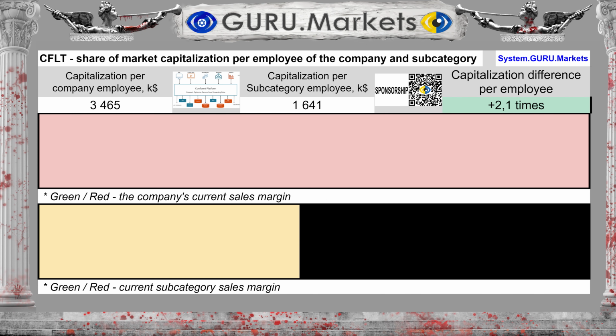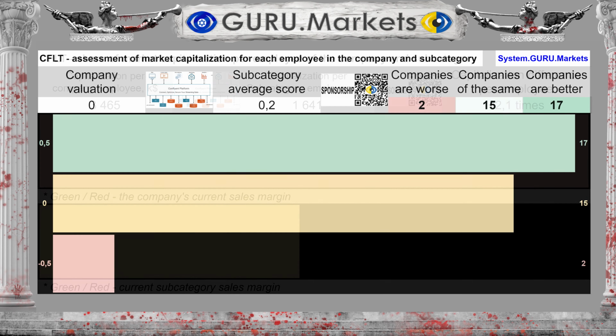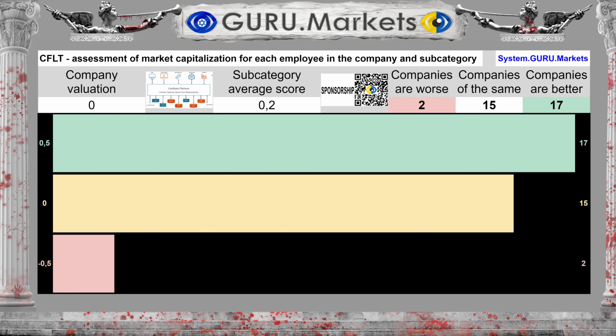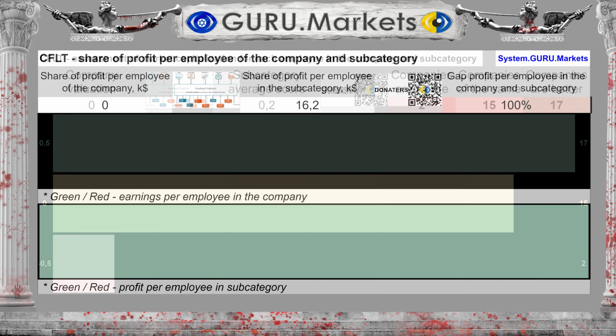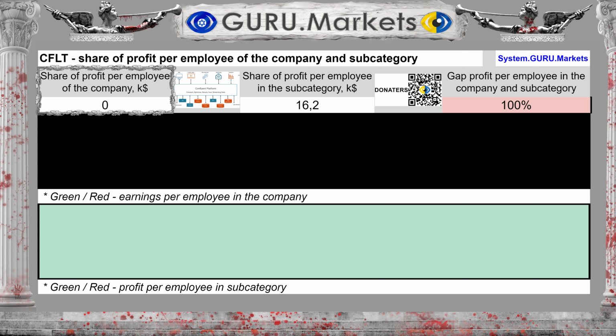The amount of market capital per company employee is $3,465,000, and for the subcategory $1,641,000. The difference between the subcategory average and the organization's indicators is 111.2%. Estimation of the volume of market capital per employee in comparison with indicators in the subcategory: Tolerable, 0 points. The amount of profit per employee is $0,000.